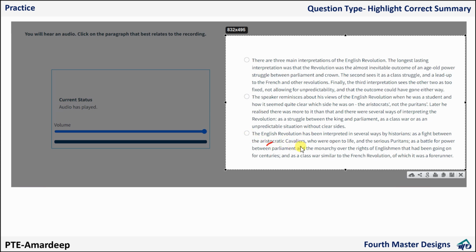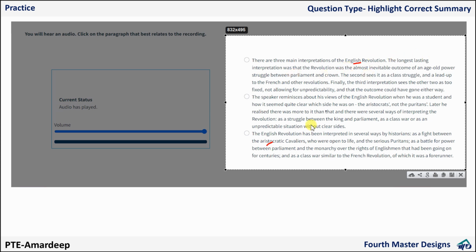So I heard this word only, and something else he was saying. Then after that he started discussing the English Revolution, and then he said there were three approaches. He initially said three approaches, but then after a very long time he started with the first, second and third.